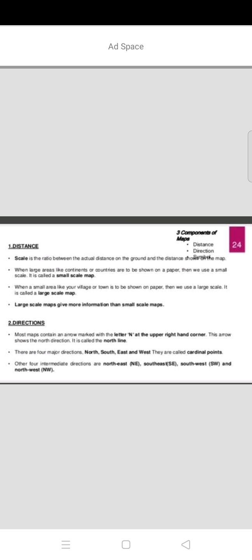If you see any map, you can identify the north, south, east, west. These directions are very important, because travelers need to know the directions. When they are using the maps, first they want to know which direction they have, how they want to go and where they want to go. So for that purpose they use the directions. So directions also play an important role in maps.